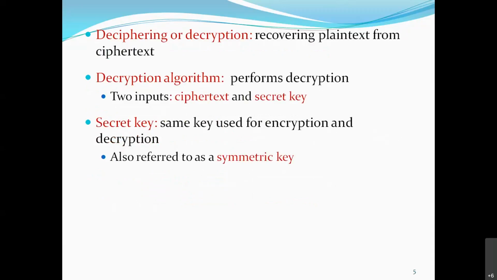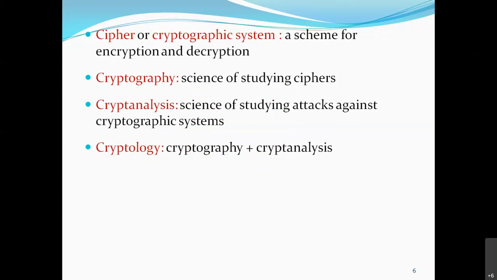Next is decryption, the opposite process. Decryption is recovering plain text from cipher text. For that also, we need an algorithm. Again, what are the two inputs needed? Cipher text and the key, right? And one more term is the secret key, which is used in symmetric key algorithms. Secret key is nothing but the same key used for encryption and decryption. We'll see what that secret key is also. Next, cipher is the scheme used for encryption and decryption. These terms we have studied: cryptology, cryptanalysis, and cryptography. So I hope you are clear with this terminology.